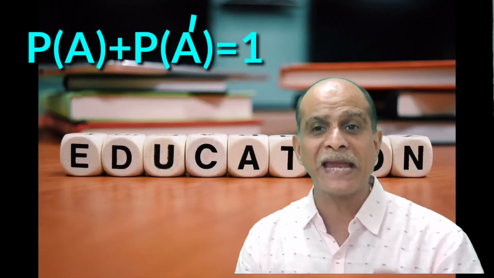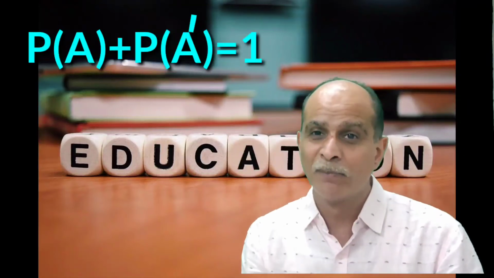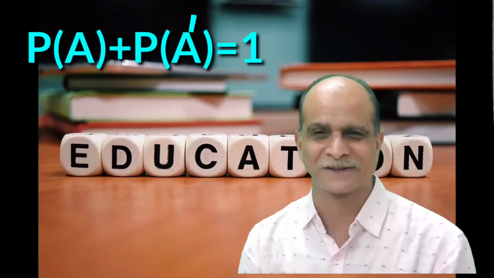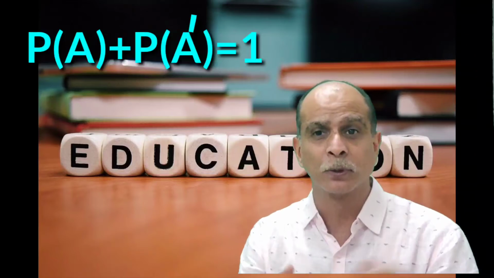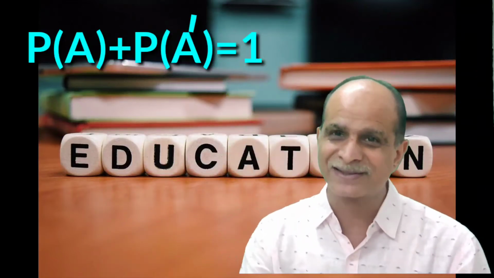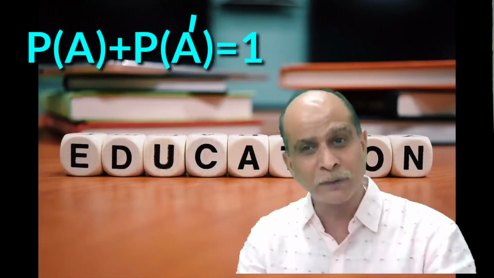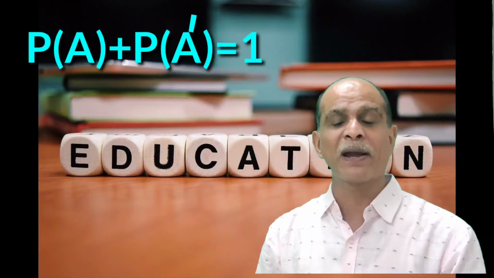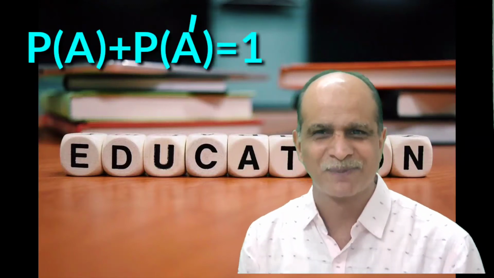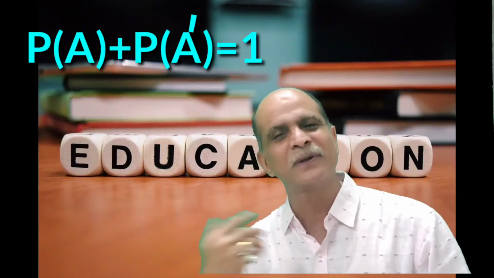So my event A is the number of boys, and A dash means the number of girls. If you combine these two, the probability of A plus the probability of A dash is always 1. So you can conclude one formula: P(A) + P(A dash) = 1.